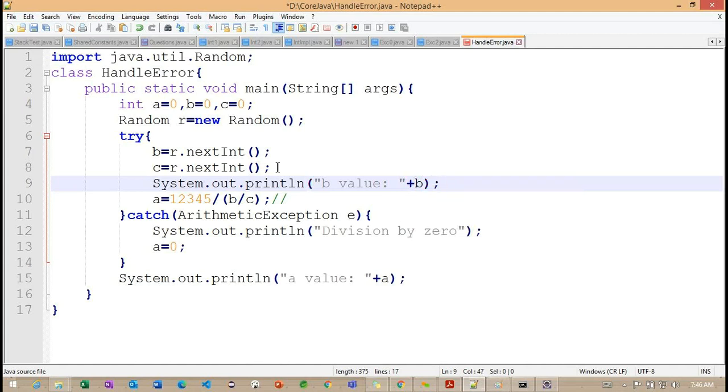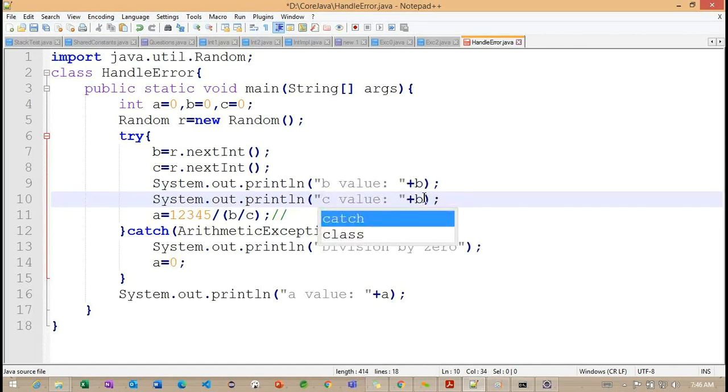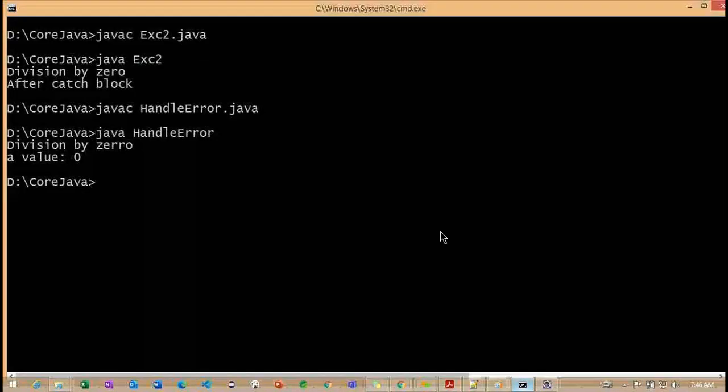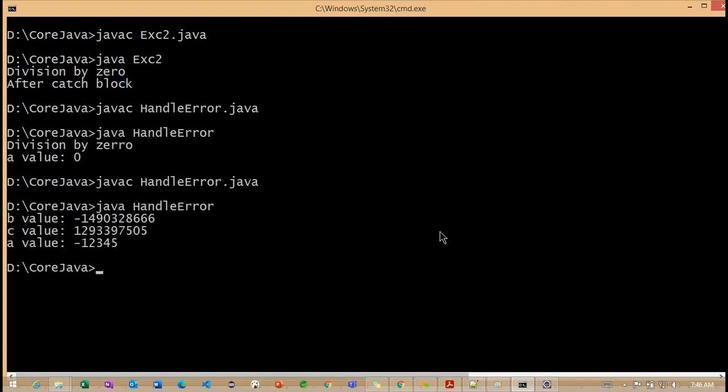So B value, as well as here we can work with C value. Right, we can work with C value, so that we can understand what the nextInt method is returning. So what is the value this particular nextInt method is returning here? Let me compile one more time and execute one more time.